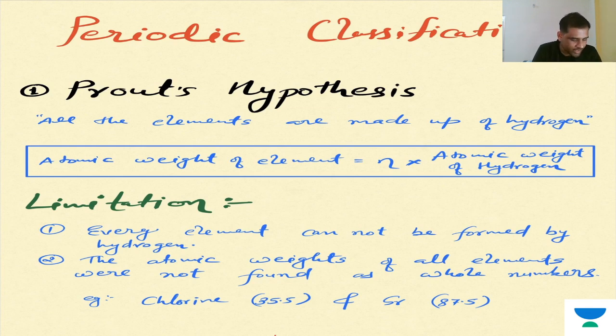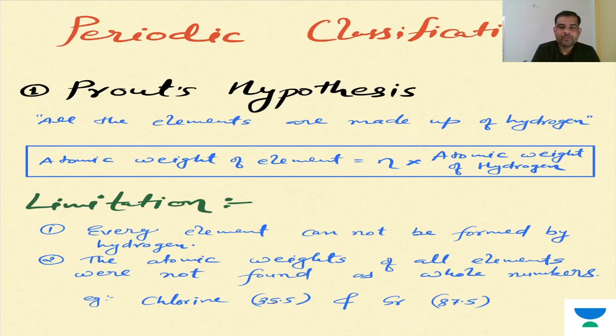Okay, so in periodic classification, earlier some scientists tried to put forward their initial study, and according to that they tried to classify the elements as per their understanding. In the very early time, there was a scientist, Louis Joseph Proust.